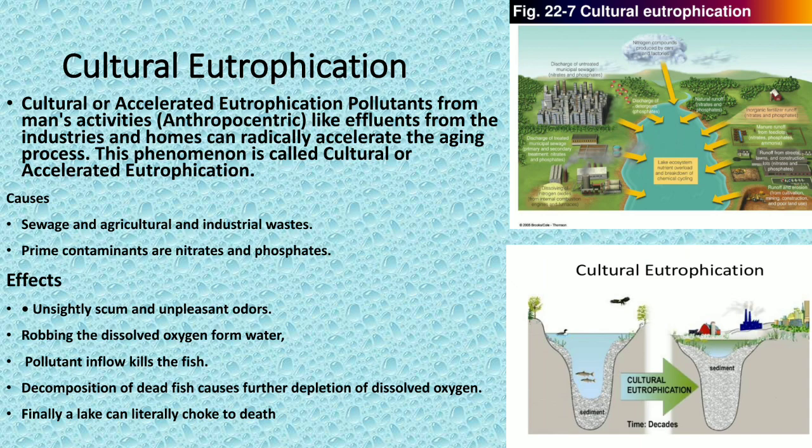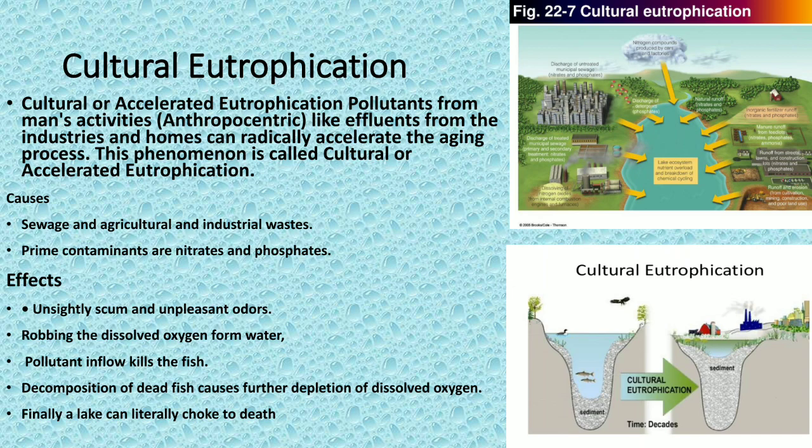This is caused again by industrial waste, sewage waste, and contaminants like nitrate and phosphate, which come and bind over the water or inside the water. This also causes an unpleasant smell.